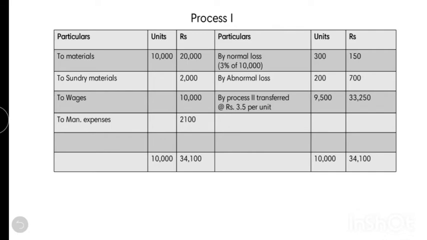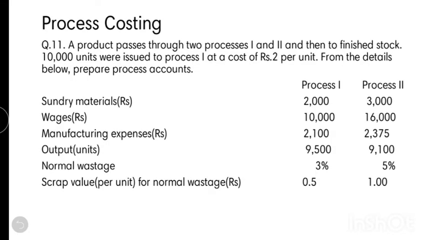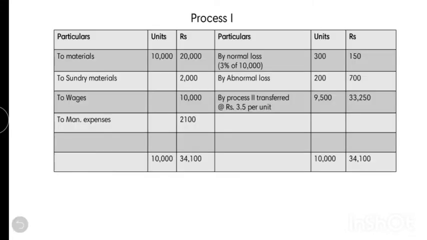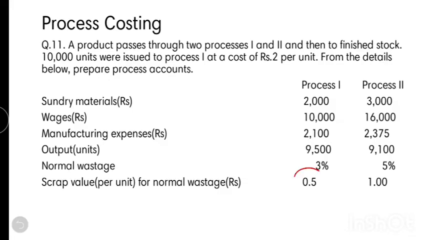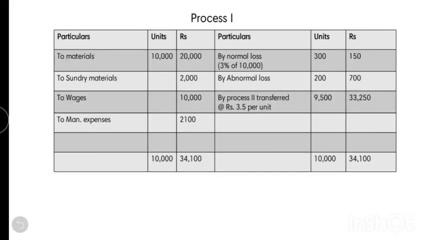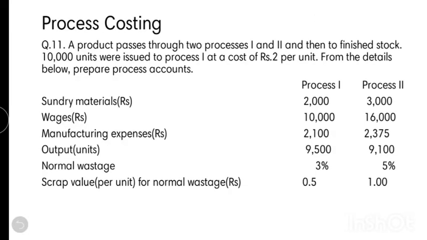And the next step is finding normal loss. It is given that the normal loss of process 1 is 3%. So 3% of introduced units, that is 3% of 10,000, thus we get 300, and the scrap value of normal loss is 0.5. So we can find that 300 into 0.5 equals 150.